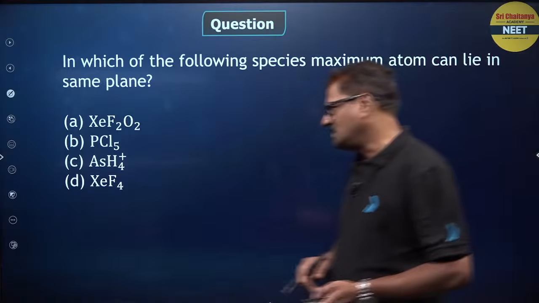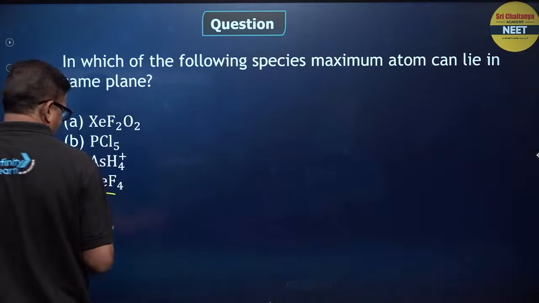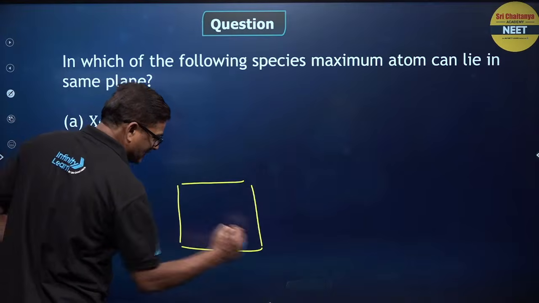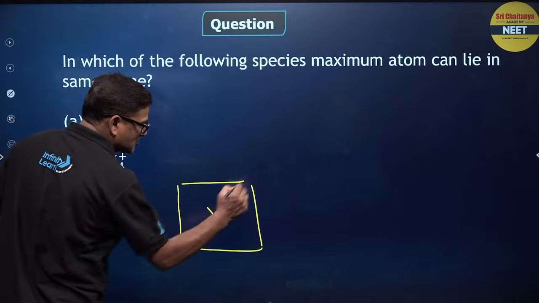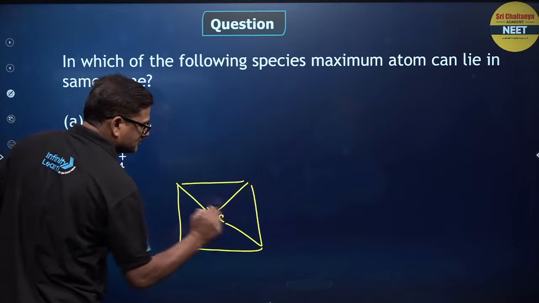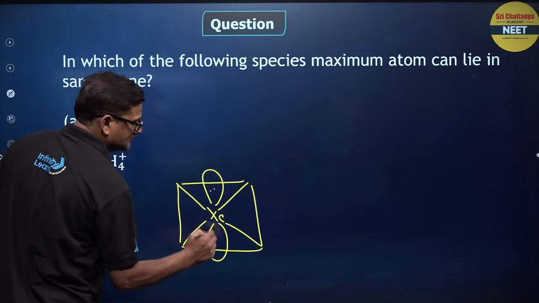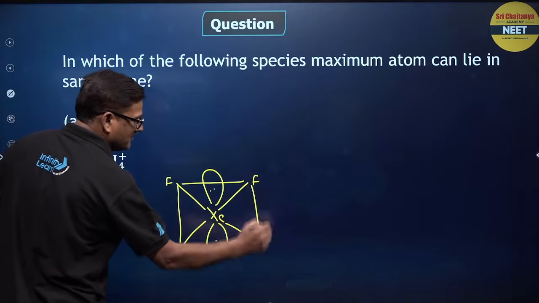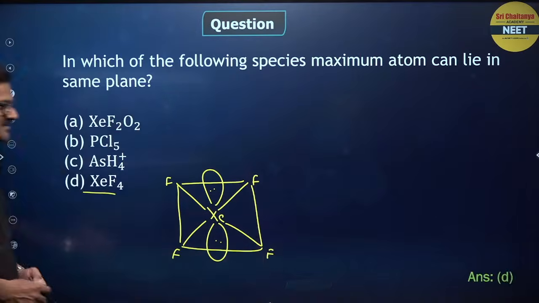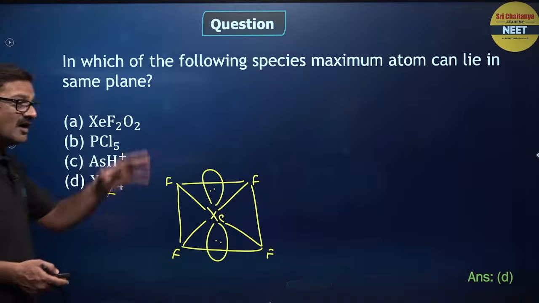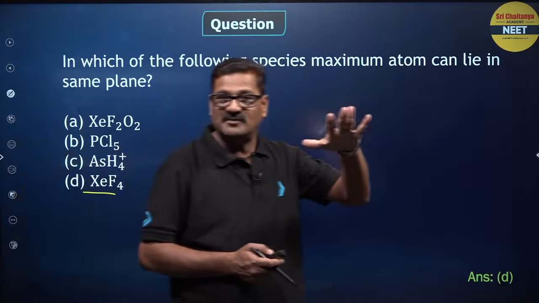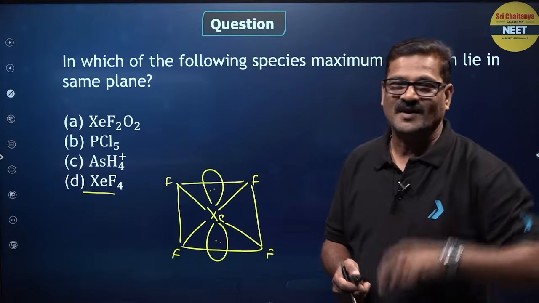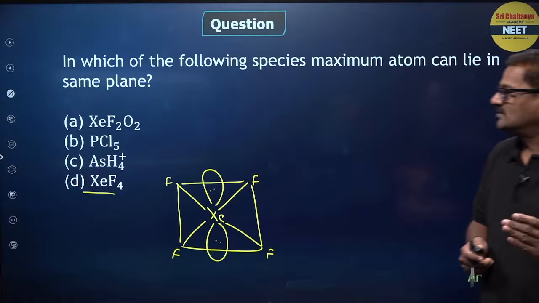If you see, this is XeF4. Maximum 5 atoms are there. Xenon, a square planar, with F and F. You can see how many atoms are there in a single plane? 5 atoms. Agree? Fine. That's good.